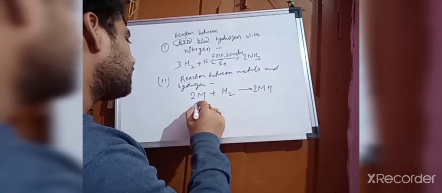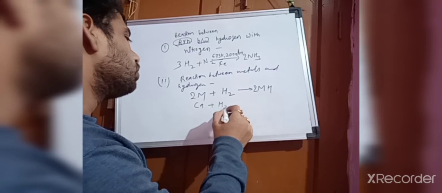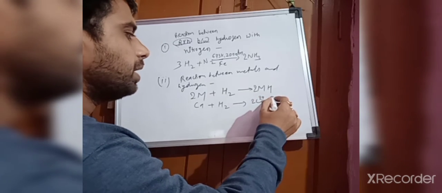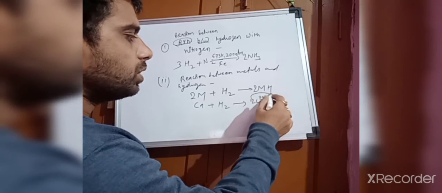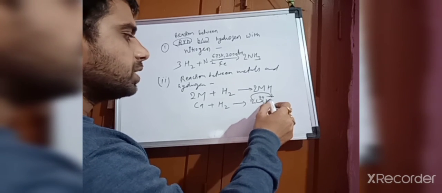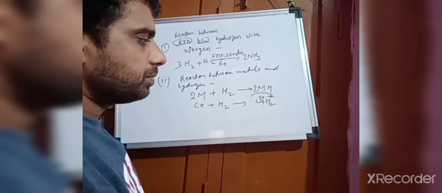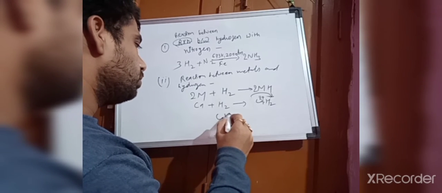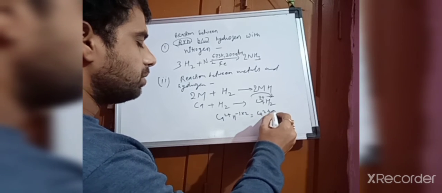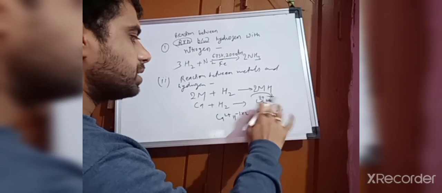Okay now, if I have taken Ca instead of metal, Ca plus H2. What will it form? 2CaH. Here Ca has 2 positive, and H is 1 negative, so 2 into 1 negative gives 2 negative. Ca 2 positive, 2 negative. No, there would be a problem. CaH2 you have to form. Okay now, CaH2: Ca 2 positive, and H 1 negative into 2 gives 2 negative, and that gives the balancing, CaH2.